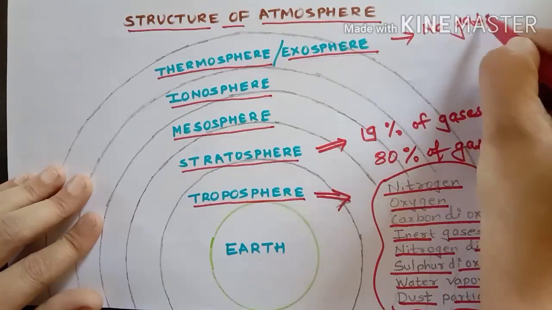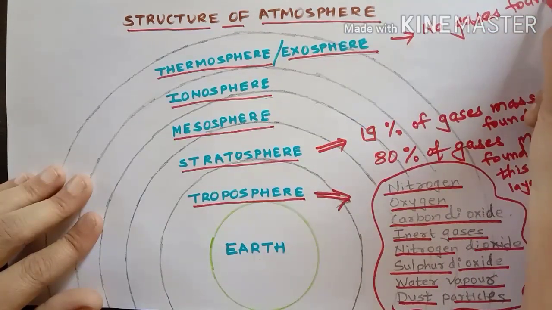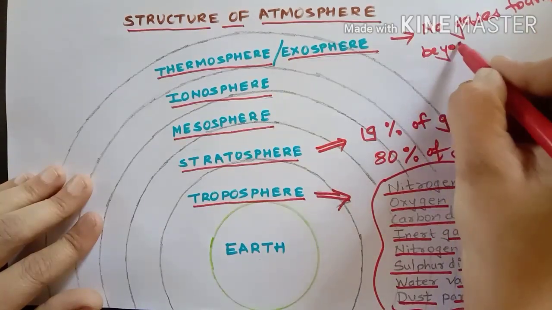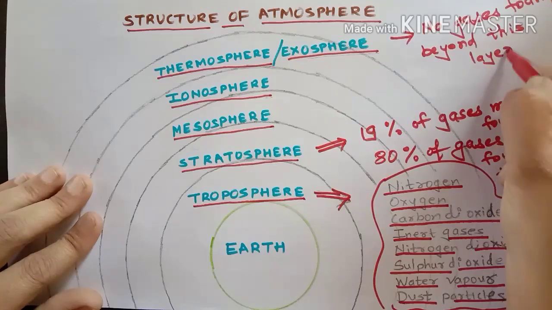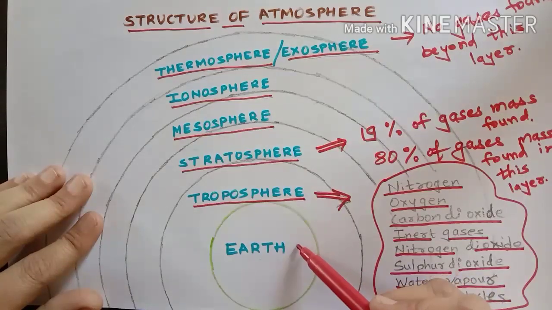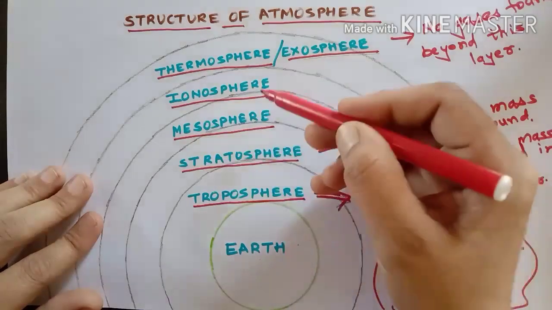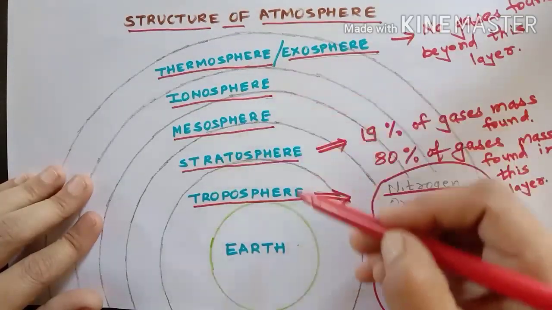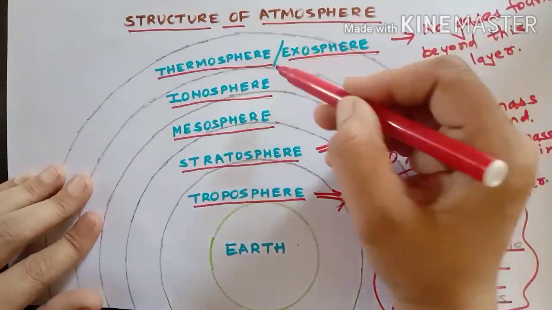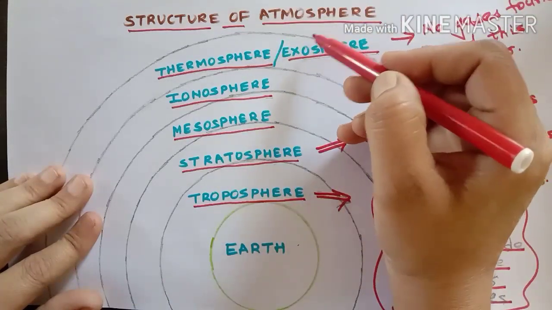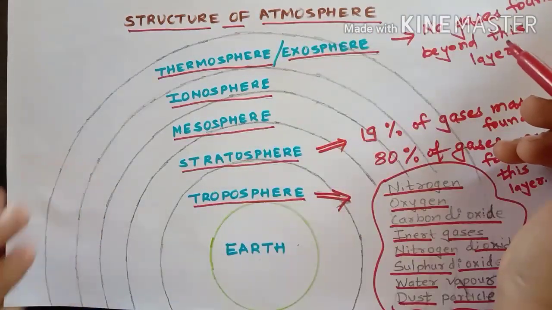As we go higher and higher above the earth's surface, the air mass goes on decreasing, and beyond the exosphere there is no air found.